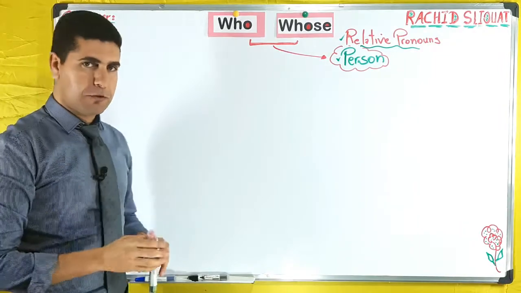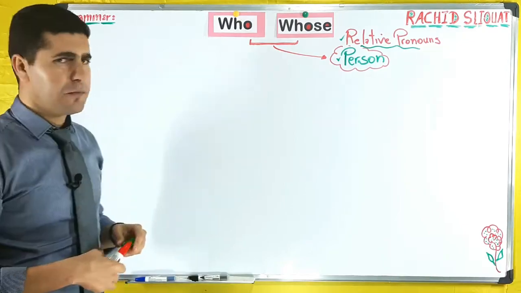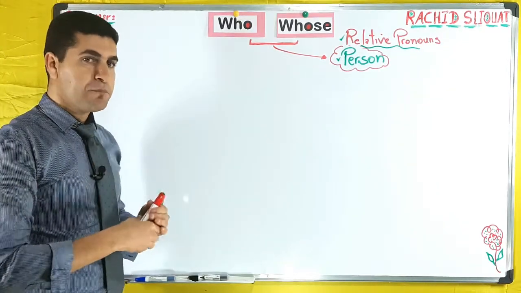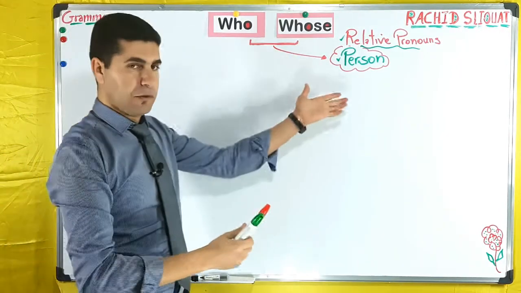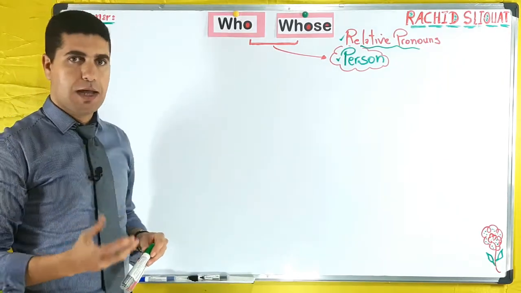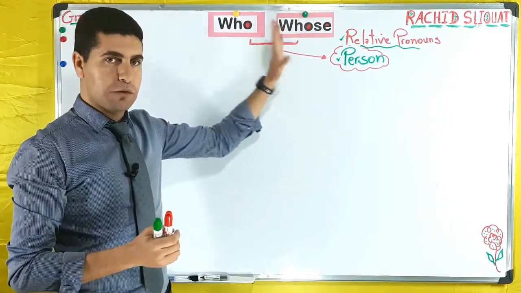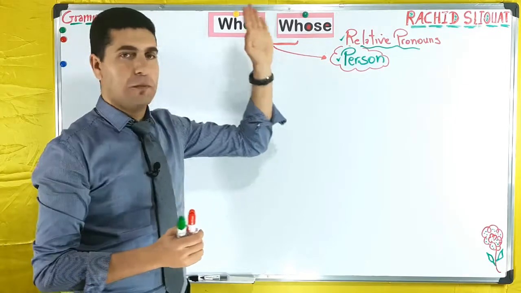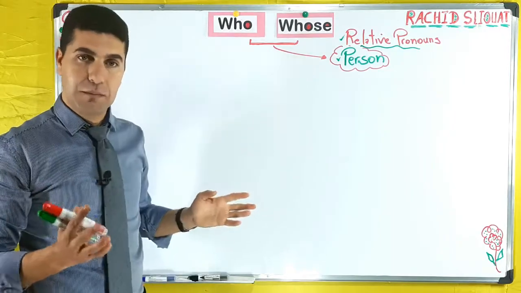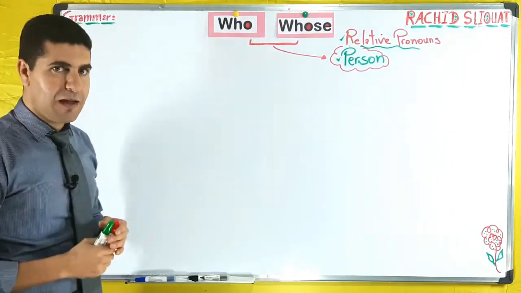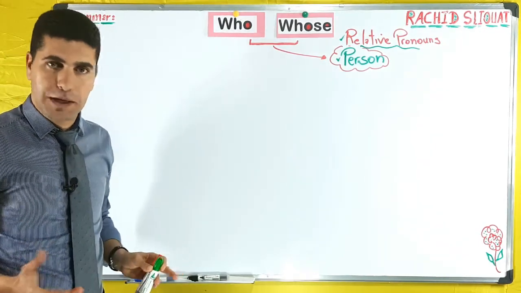Why I would like to do a specific episode to explain the difference between who and whose is that a lot of students get confused when they have to choose between who and whose for a person. Why? Because they all know that for a person we use who and not whose. They know that who is for person and whose is for possession. So when they have a person, they automatically choose who, and this sometimes can be incorrect. So let's see some very simple examples in which I am going to explain this confusion.